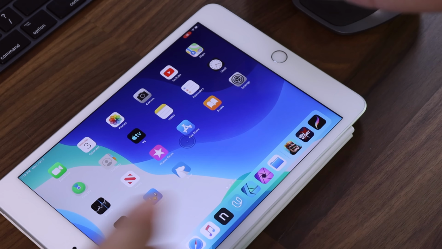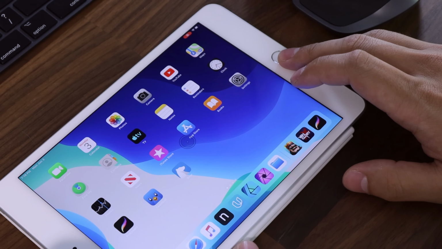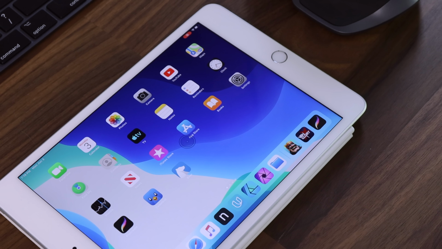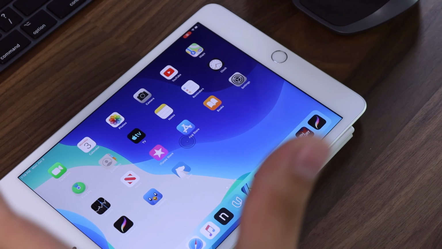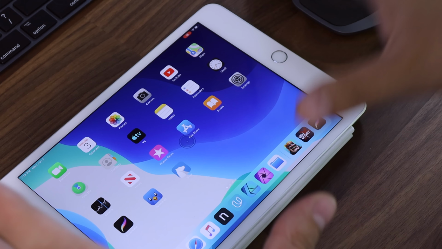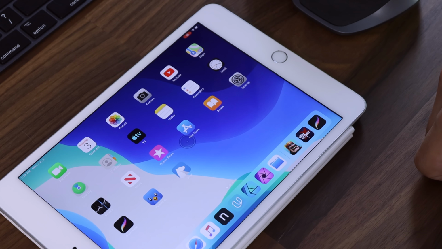And you can see that they've actually shrunk all the app icons and everything on this iPad mini to make it match the other iPads, which is really nice. It gives me way more space. And whenever I'm using the new Sidecar feature or whatever, where I can put my Mac screen on here, it just works so nice, and it looks really nice even on this iPad mini, which I really do love.